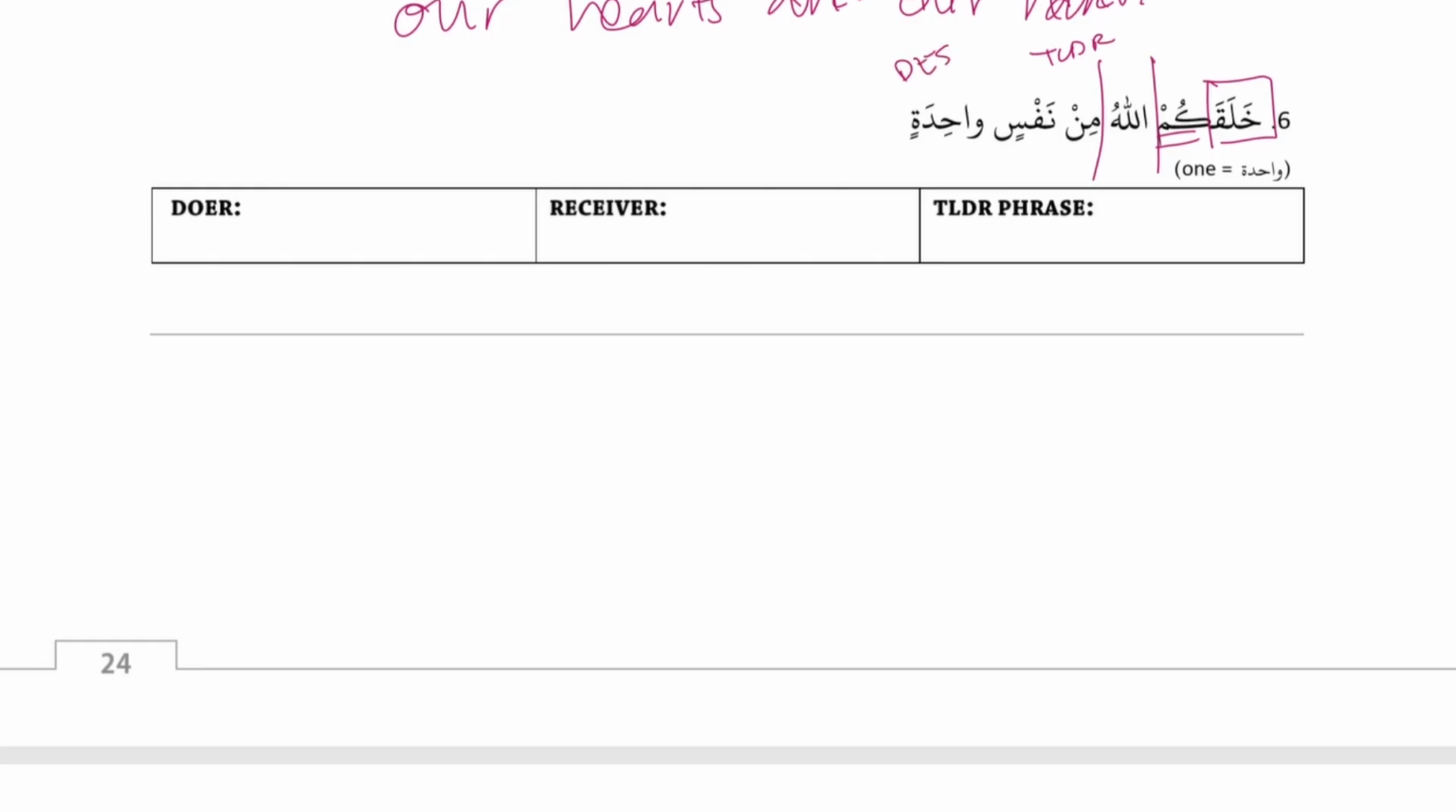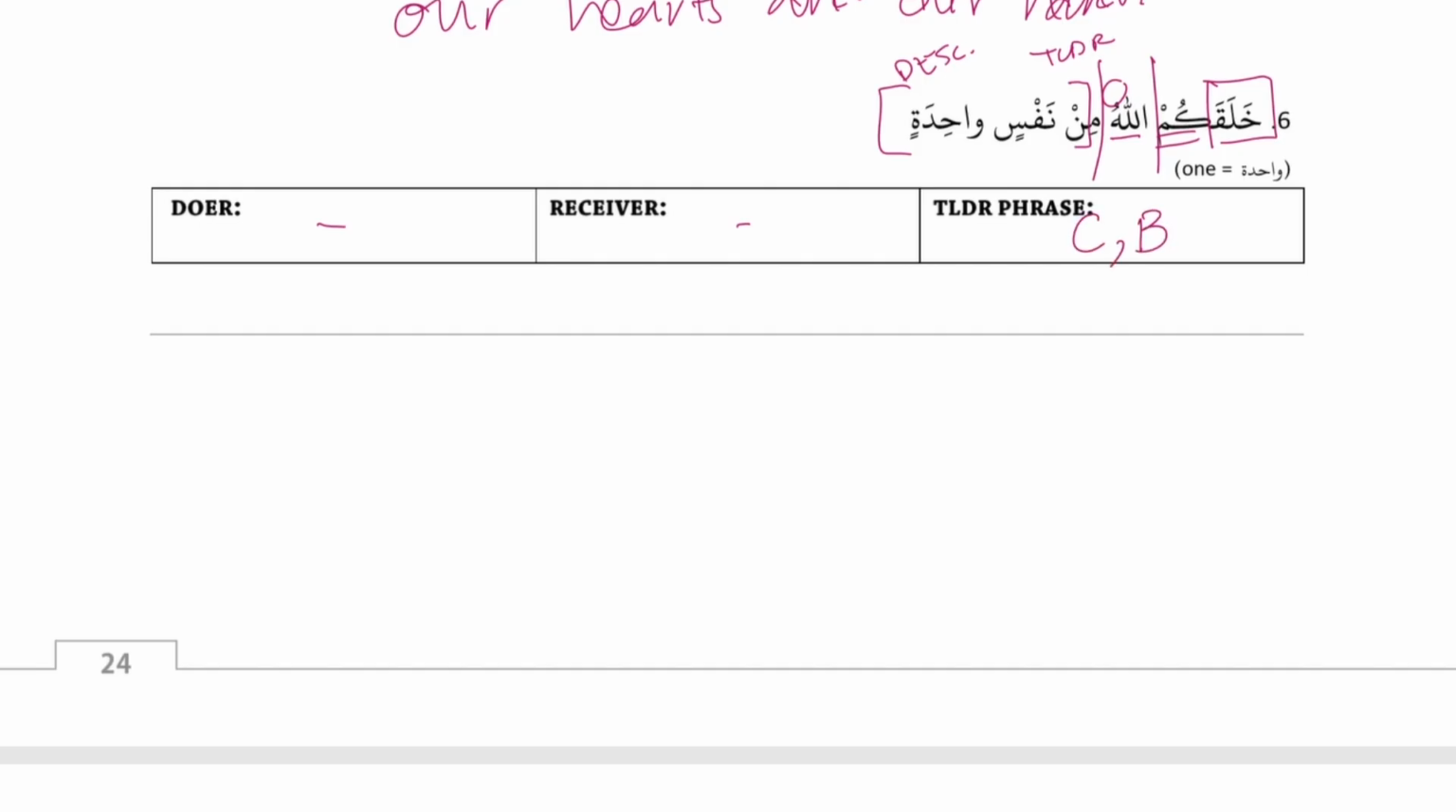Okay, let's sort. Well, we already have kum as our receiver because it's attached to the action, and then the word Allah is going to be our doer because of the u. And then min nafsin wahida is a TLDR. It's just a TLDR phrase. Any fragments inside our doer or receiver? No, they're just single words, right? And then anything connected to our TLDR phrase? Yeah, we said descriptive. We have a descriptive there.